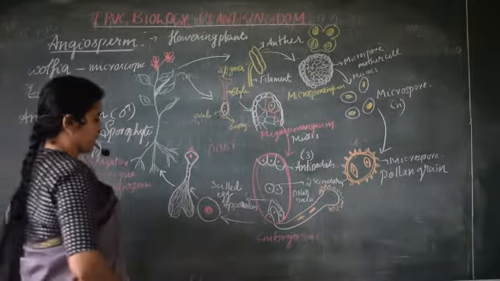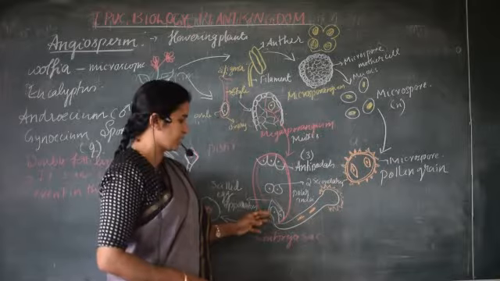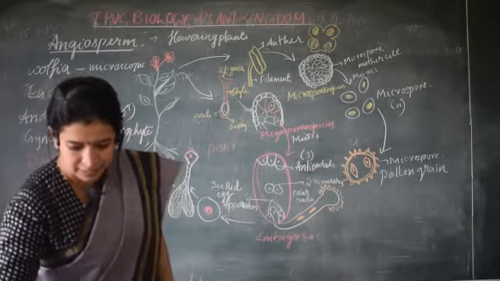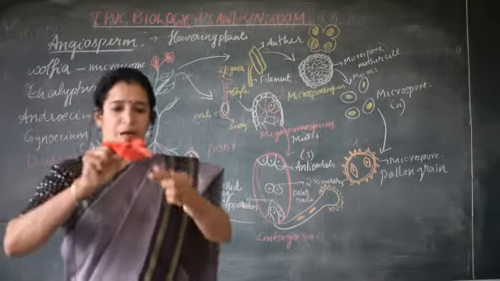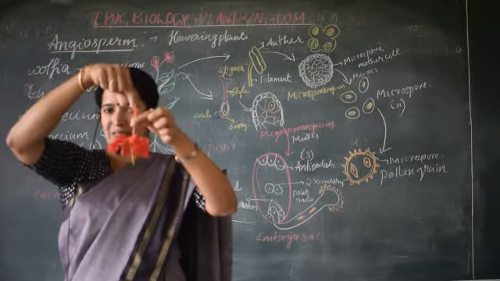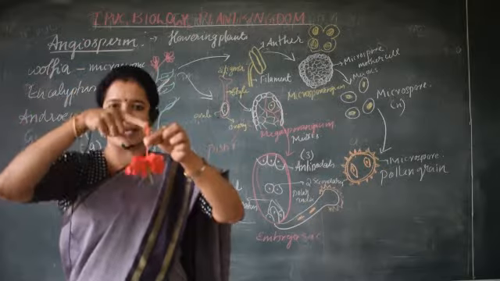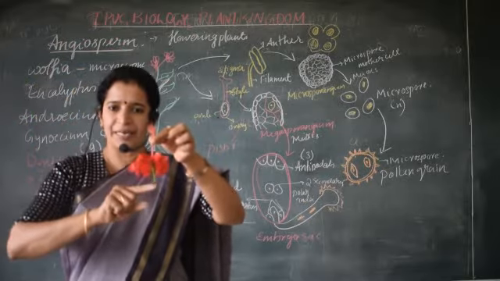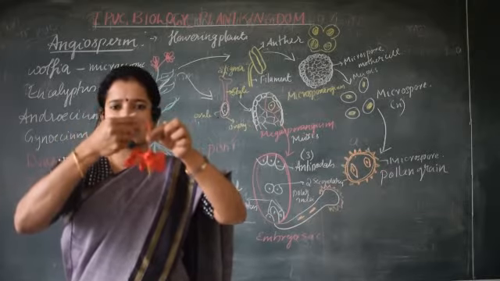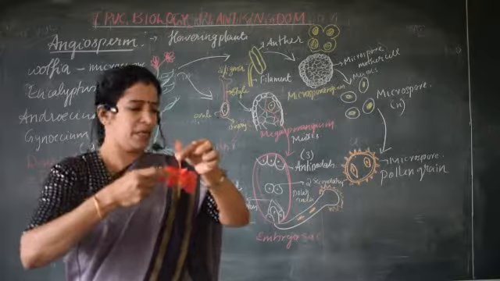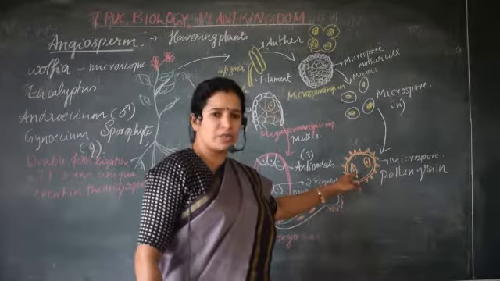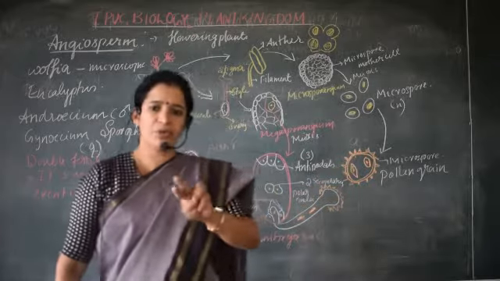Now let us see what happens once the pollen grains come and deposit on the stigma. See, this is the stigma, right? So pollen grains come and deposit on the stigma. Many pollen grains can reach, but only one pollen grain can enter into the ovule. Once the pollen grains reach the stigma, they will open up, and inside they have two nuclei. These male gametes will have two nuclei in them.